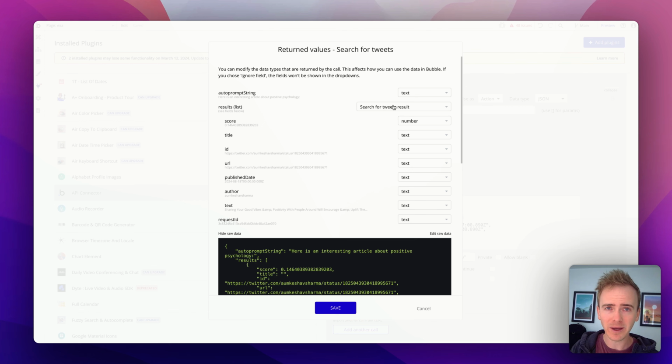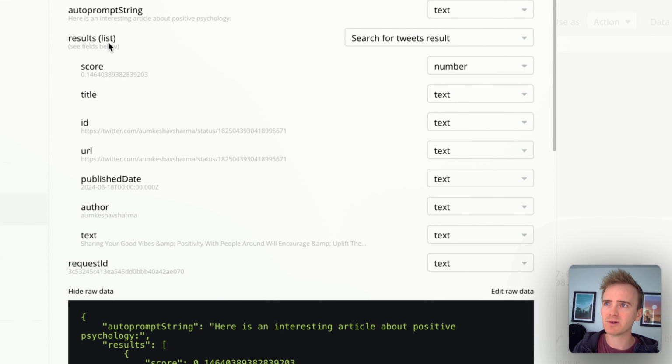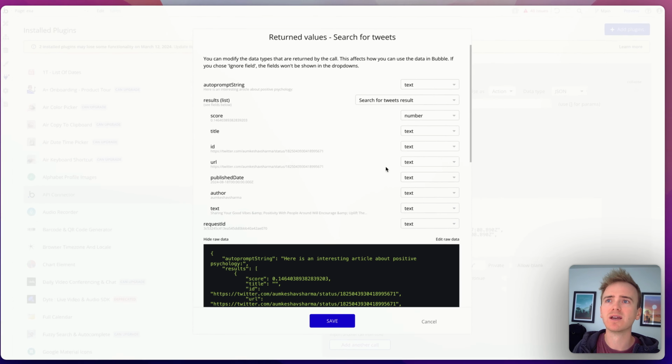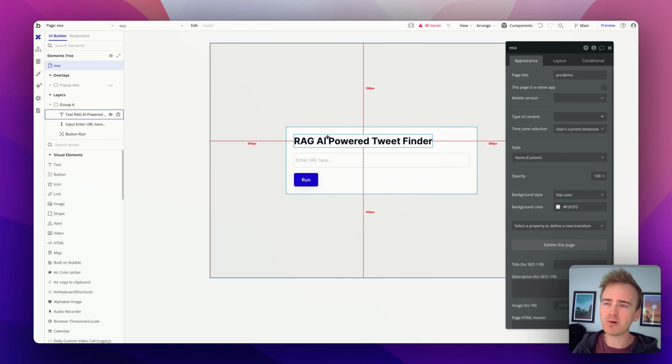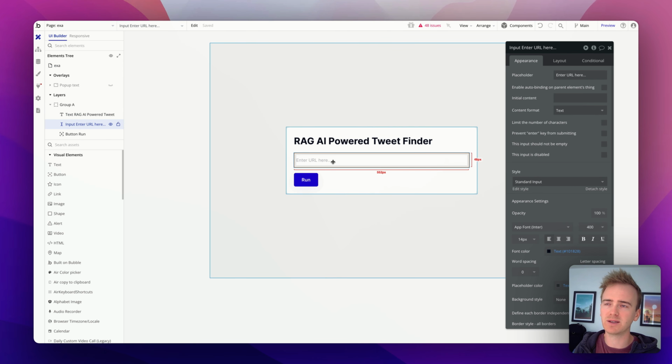So I'm going to click save because that is teaching Bubble what format the response is coming in. And I want to pay particular attention to how Bubble has labeled this, because I'm going to want to list through my results. And Bubble has called them search for tweets results, and I think it's called them that because I've labeled this search for tweets, and then it's adding on the results because that's the list name that Exa AI is providing back for that part of the JSON response. This is perfect.